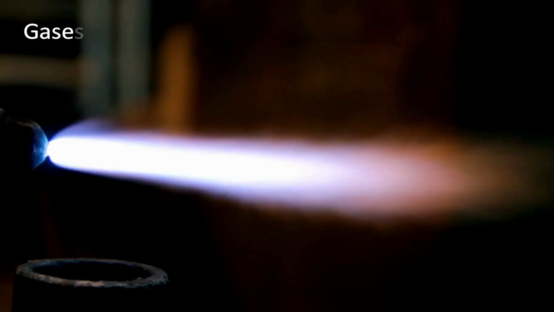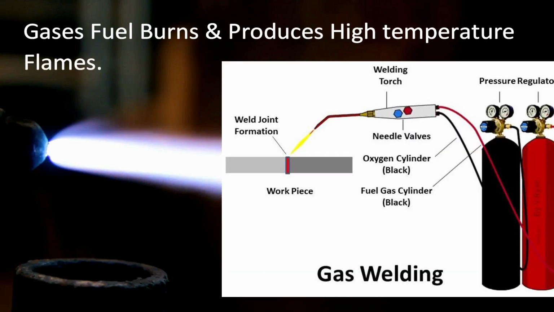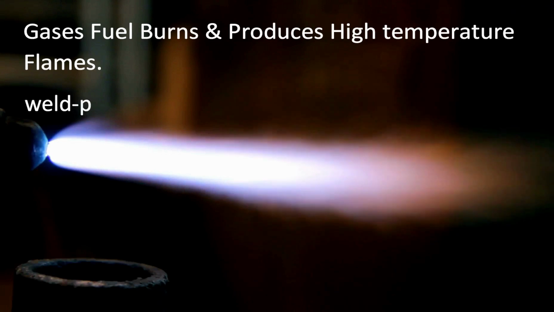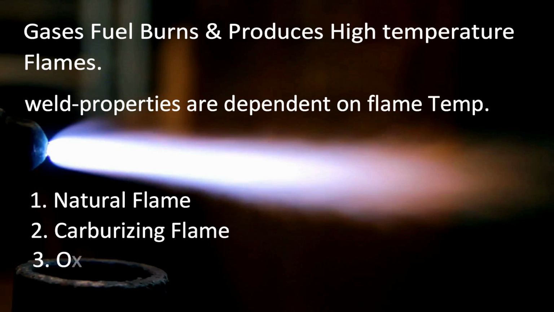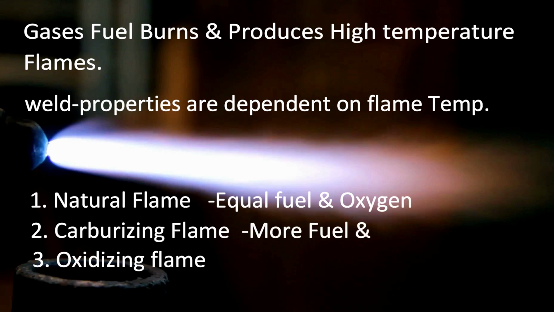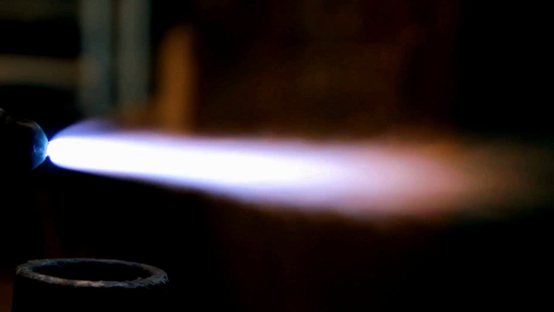In the process of gas welding, gas fuels are burned and produce high temperature flames, which are further used to create a weld joint. The flame plays the lead role in creating the weld joint, and the weld properties are highly dependent on it. There are three types of flames: neutral flame, carburizing flame, and oxidizing flame. Neutral flame has a balanced mixture of fuel and oxygen, carburizing flame has more fuel, and oxidizing flame has more oxygen. Different materials use different flames according to the weld condition. Let's check out these three flames.